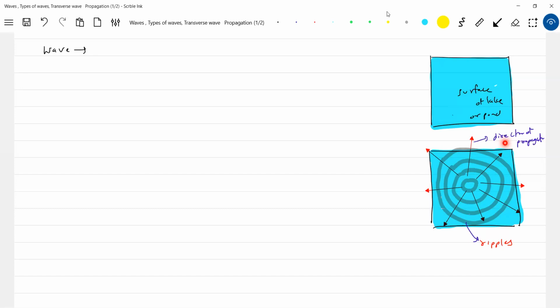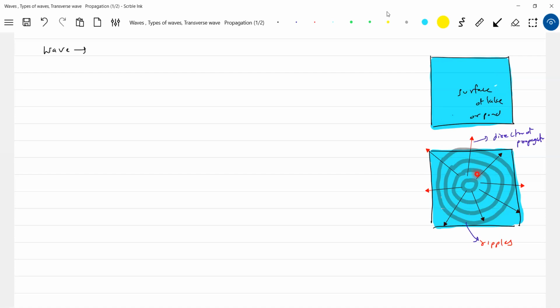Shall I say that I disturb the medium, the surface of the lake? How do the particles on the surface of the lake want to be? They just want to be calm, meaning they want to lie in a plane, at rest. When you drop a stone, what happens? The particles on the surface of the lake get disturbed. Will they move? Next question: the particle which is here, will it move?